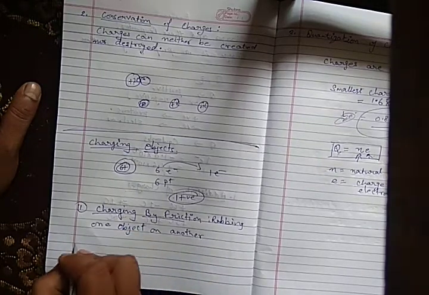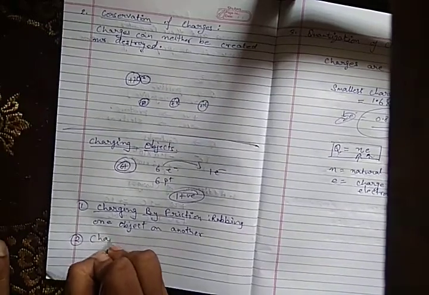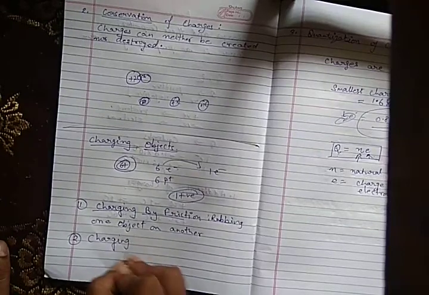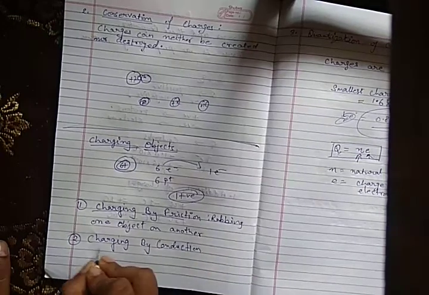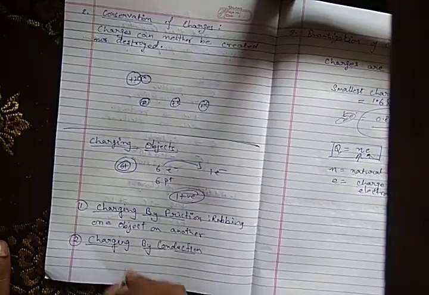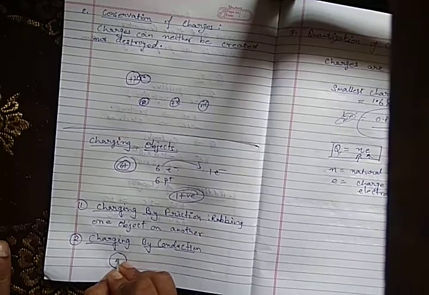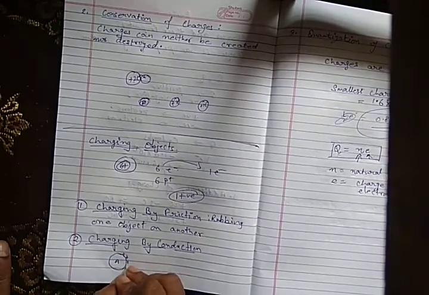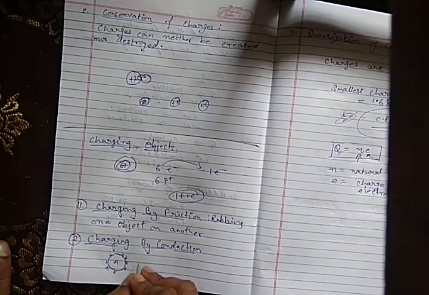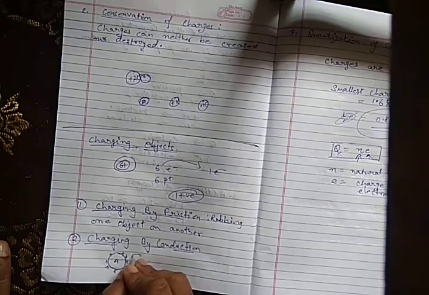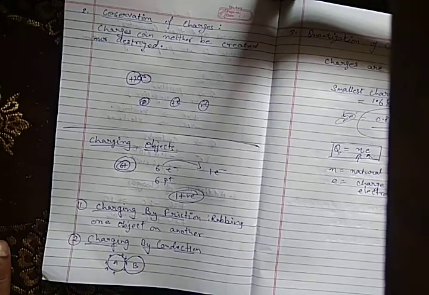Next is charging by conduction. Suppose we have a metallic sphere A which is positively charged, and we bring a metallic ball B which is uncharged and bring it in contact with A.